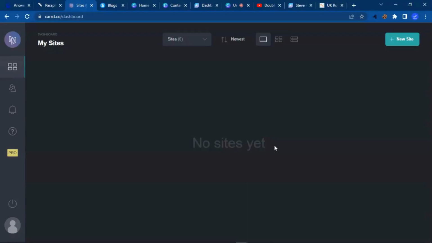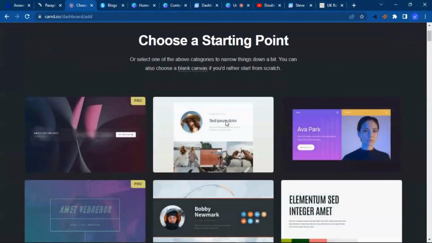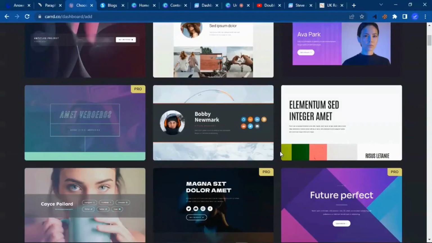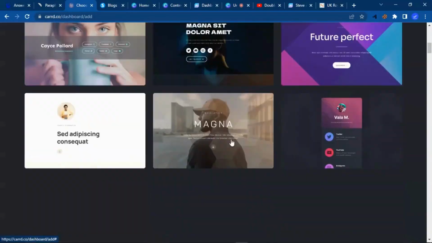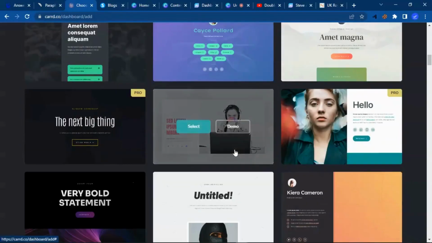You just need to put in your email and everything. So I already had an account, that's why I do not need to fill that information. So this is Carrd.co, and I'm just going to click on create a website. So starting to create a website, they have so nice templates, very easy to use, simple and fast. So all you need to do is just choose a template here, go ahead, customize it, and I'm going to create a full in-depth video how you can get the best out of Carrd.